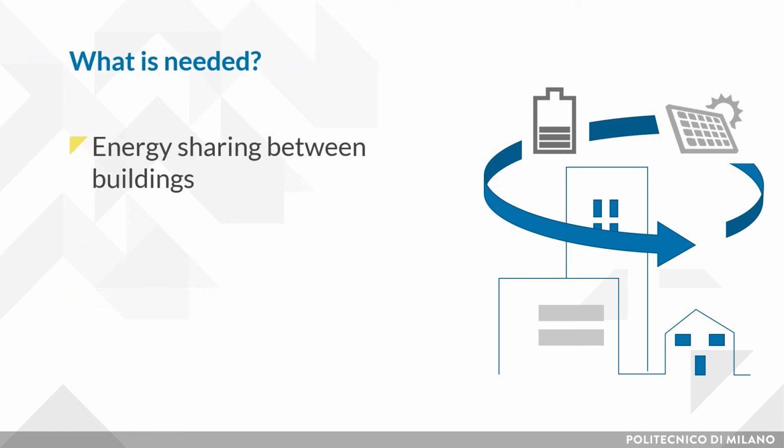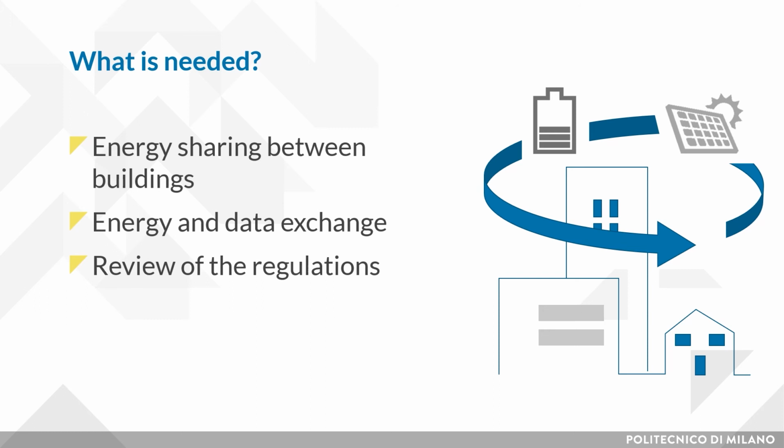What is needed? Of course, to fully exploit the advantages seen in the previous slides, it is needed an infrastructure that allows the sharing of energy between buildings, while at the current status, buildings interface individually with the energy provider. Thus, the disadvantage is that an investment is needed to allow the buildings to exchange both energy and data, to adapt the local grid to accept groups of prosumers actively connected to the grid, and to allow the self-consumption of energy not produced in the same building.